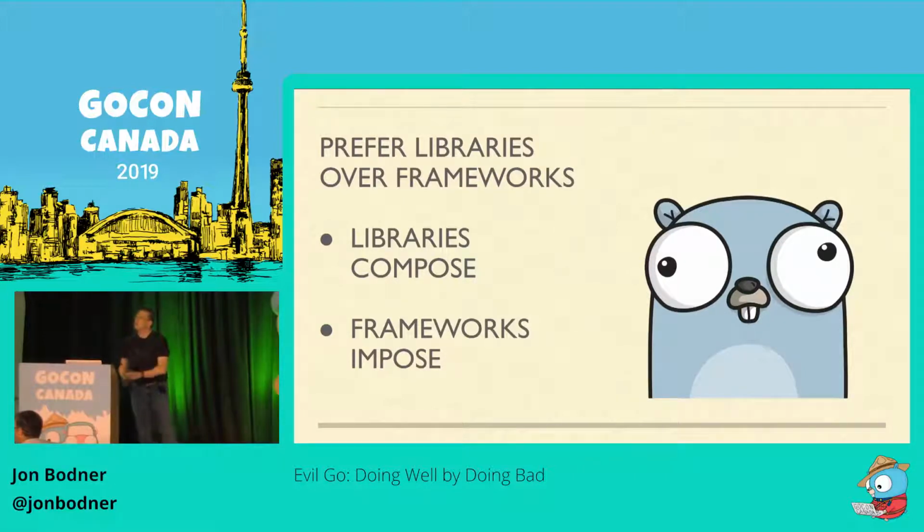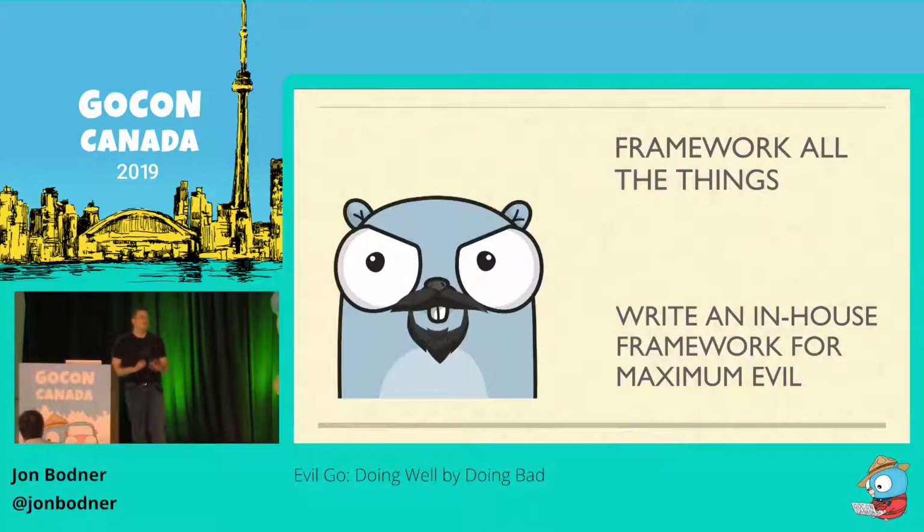So good Go encourages libraries because libraries are composable. And sure, every library expects its data to be in a certain format, but you can write a little bit of glue code to massage the output from one library into the input for another. So with frameworks, it's hard to get them to play together nicely because each framework wants complete control over the code that runs inside of it. So oftentimes, the only way to get frameworks to play nicely together is for the authors of the frameworks to get together and put in explicit support for each other's code.